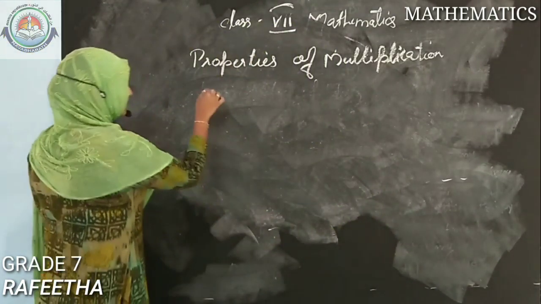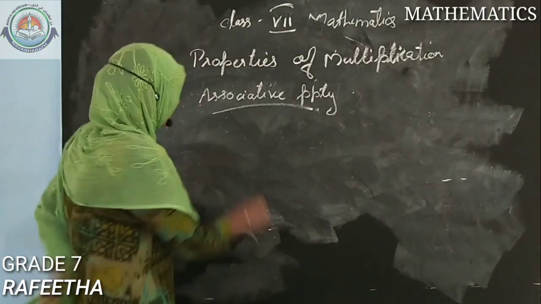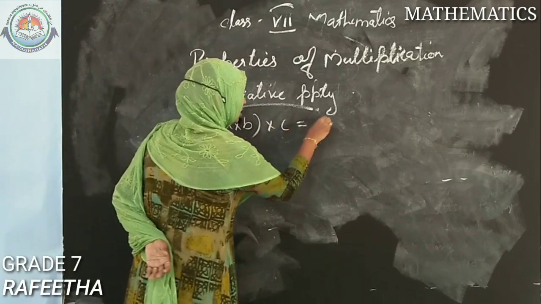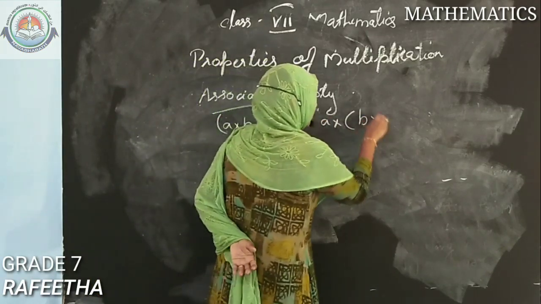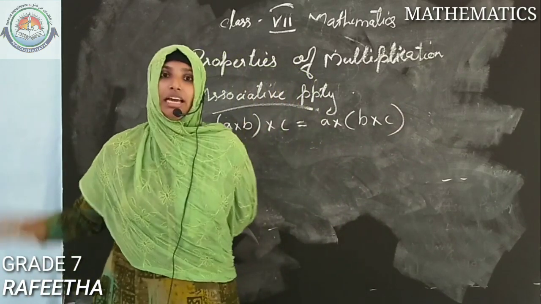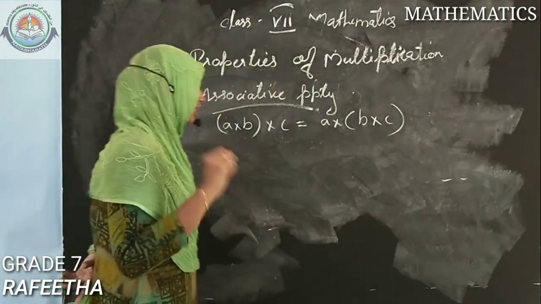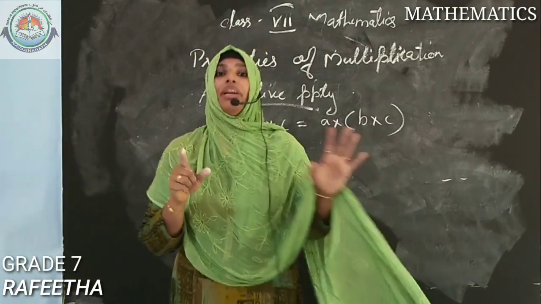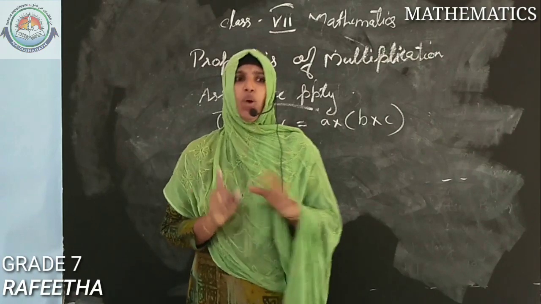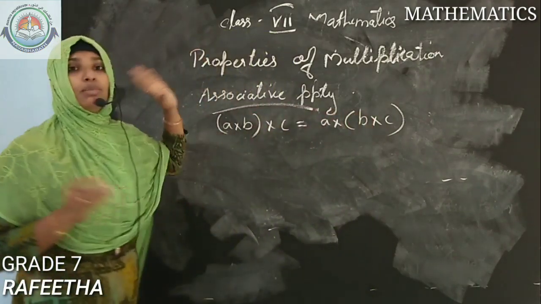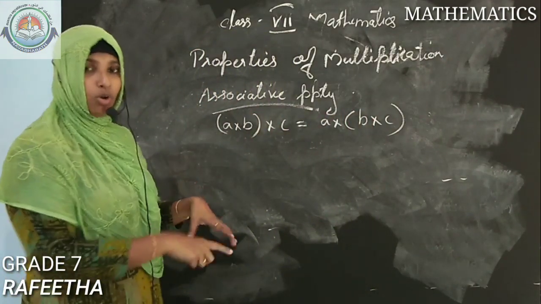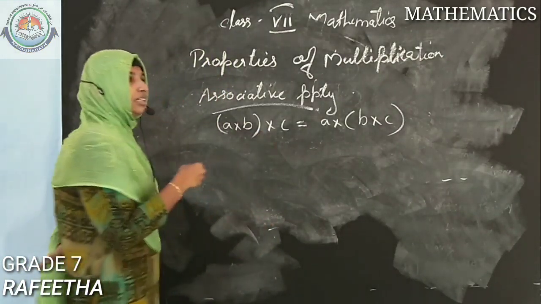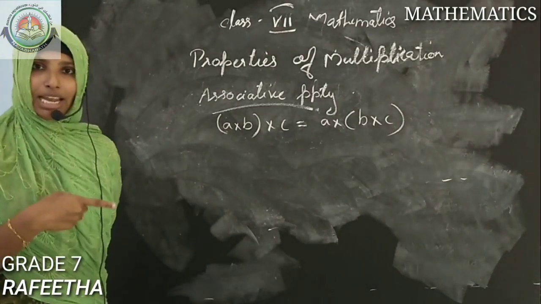We are adding this, that is the associative property, that is A into B into C is equal to A into B into C, grouped differently. This is correct in the case of multiplication. The same thing we studied in the 6th class also, but the operations were addition and subtraction. We didn't study these inside multiplication. We are now going to study not only multiplication but division also. So we can give an example with integers.